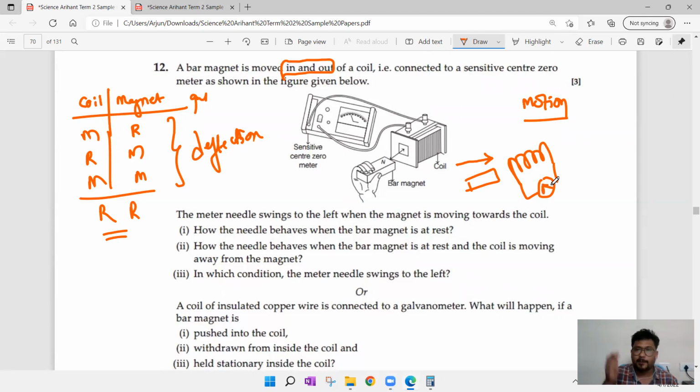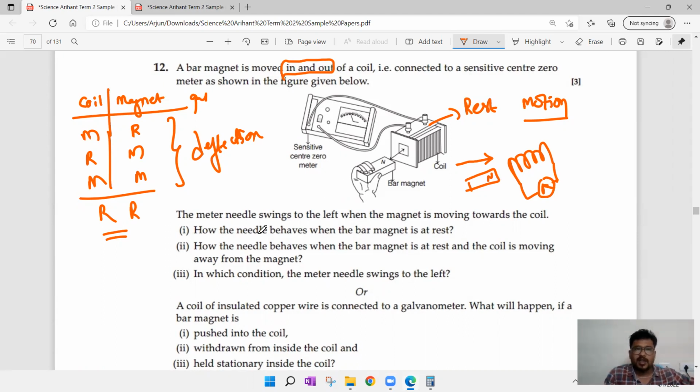Try to understand the diagram. It is swinging towards the left. Okay, fine. Now let us consider this one as North Pole. So here, one to three questions. How the needle behaves when bar magnet is at rest? When bar magnet is at rest, this coil is not in motion. Our inference is this coil is at rest.